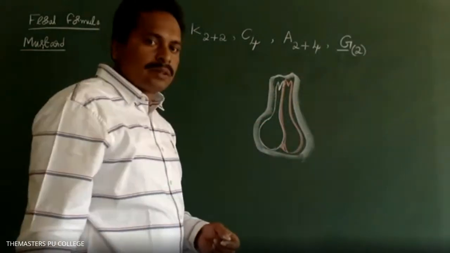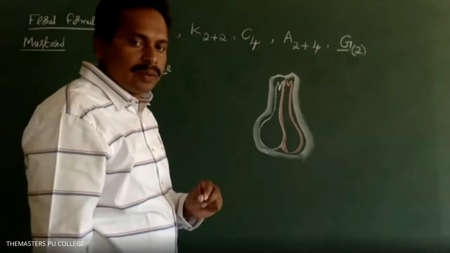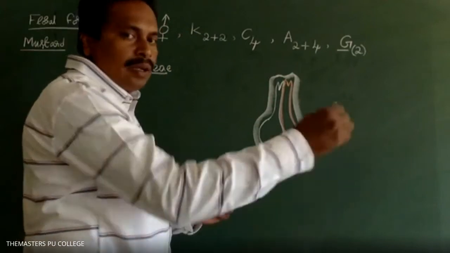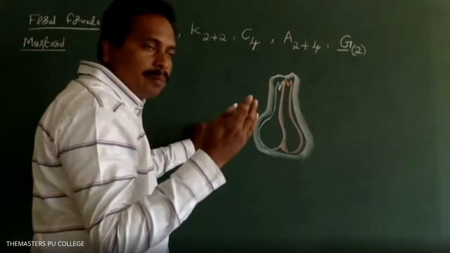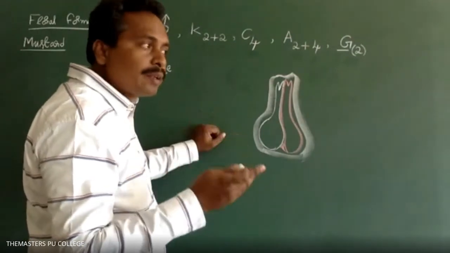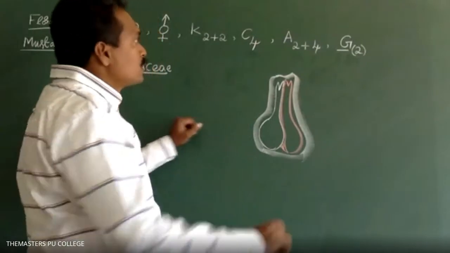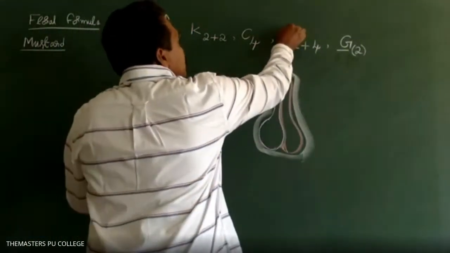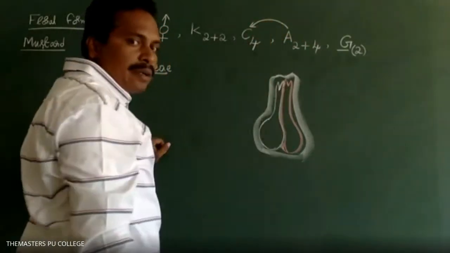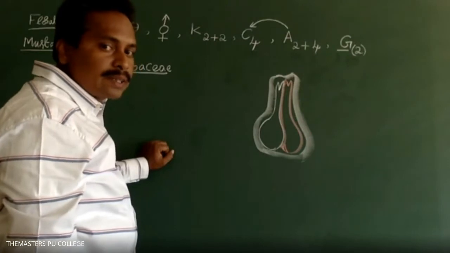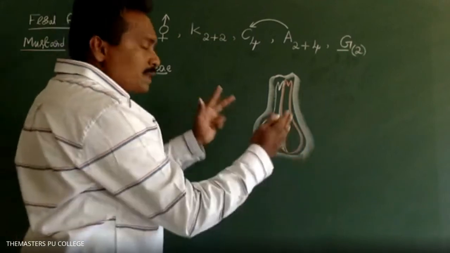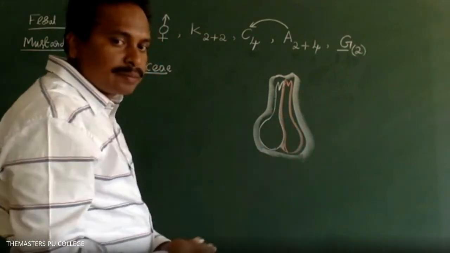So in this mustard plant flower, adhesion. Adhesion means if one member of the flower is attached to another member of the flower. Suppose the stamens are attached to the petals, that is adhesion. Yesterday we discussed that concept, cohesion and adhesion.